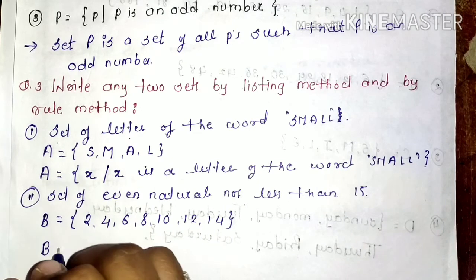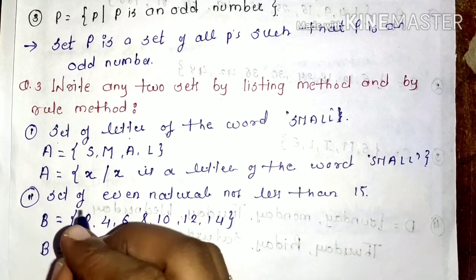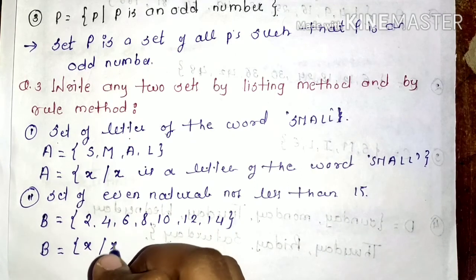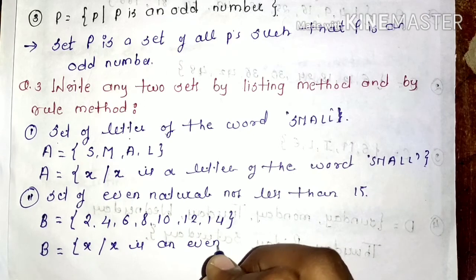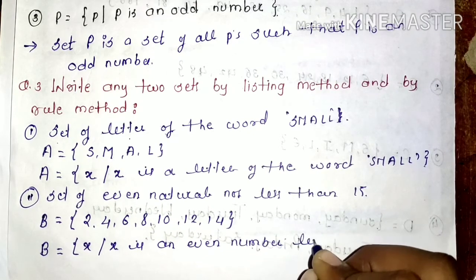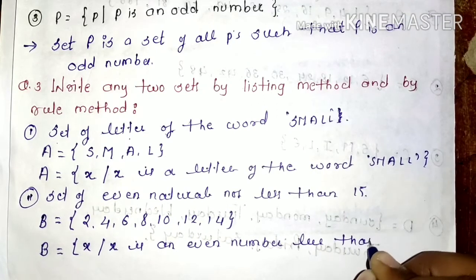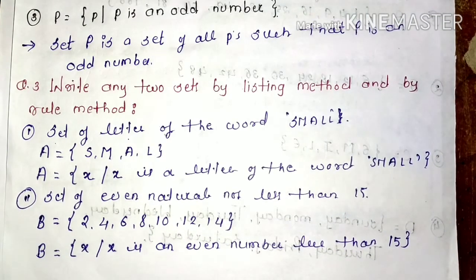Or by rule method we can write X such that X is an even number less than 15. This is an example. This question we have to write on our own.